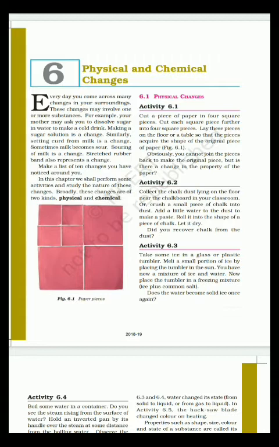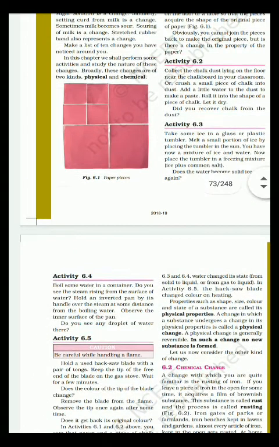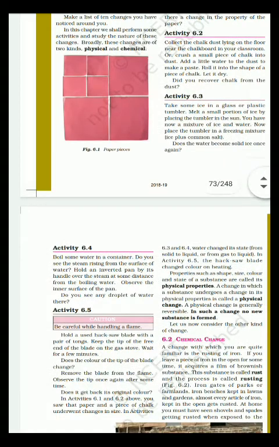When we cut the paper into pieces, it is a physical change. It's just an example. And in activity 6.3, take some ice in a glass or plastic tumbler, melt a small portion of ice by placing the tumbler in the sun. You have now a mixture of ice and water. So these are the physical changes.